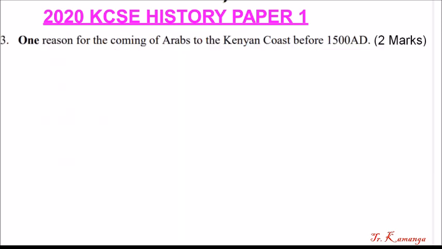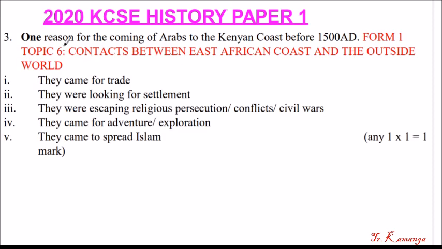Question number 3. One reason for the coming of Arabs to the Kenya coast before 1500 AD. So what was the reason? Or what were the reasons? This question is awarded 2 marks. So let's see what happens. One reason for the coming of Arabs to the Kenya coast before 1500 AD.